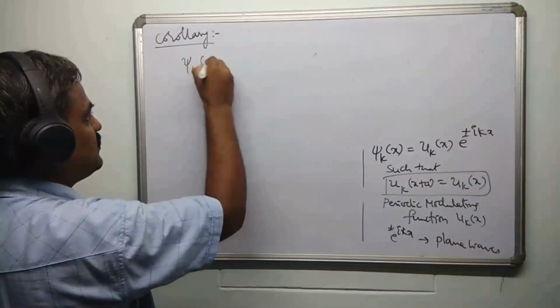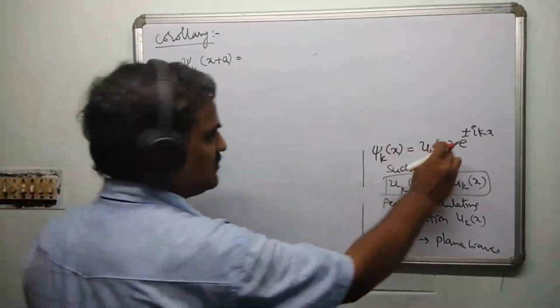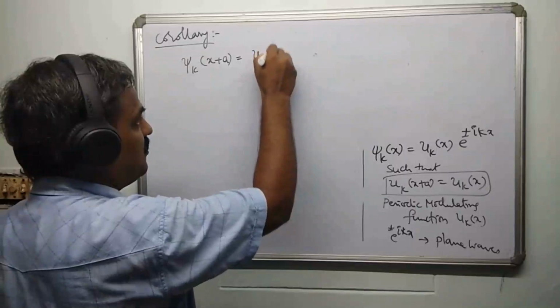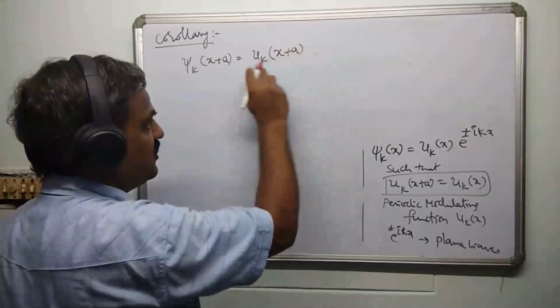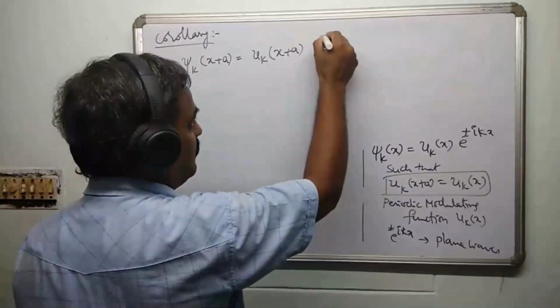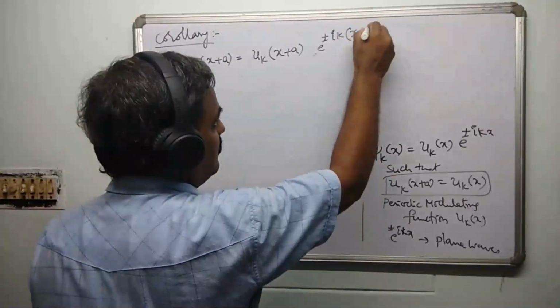Consider psi k of x plus a. So what I am going to do is, in place of x, everywhere I'll be writing x plus a. So it is going to be uk of x plus a, because it was uk of x. Now I'm writing x plus a in place of x, into e power plus or minus ik. In place of x, here I am writing x plus a.